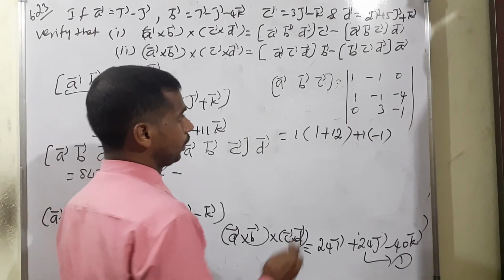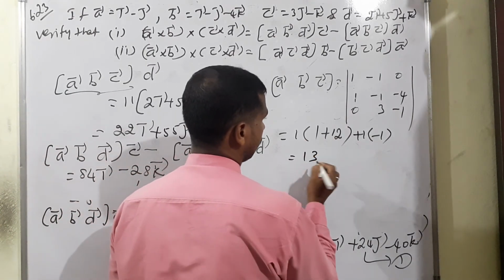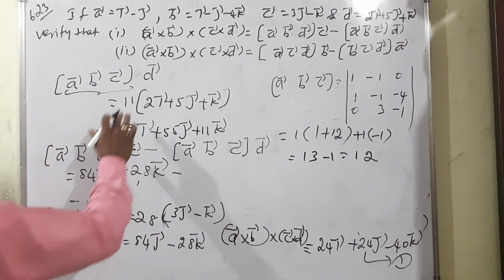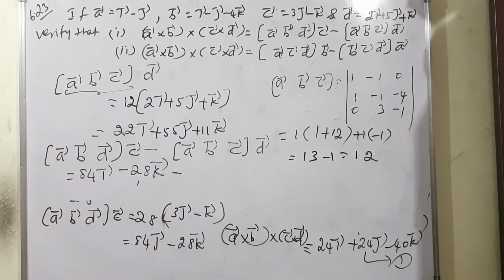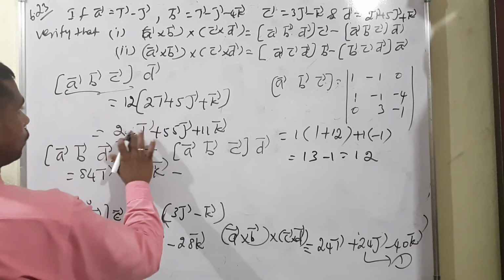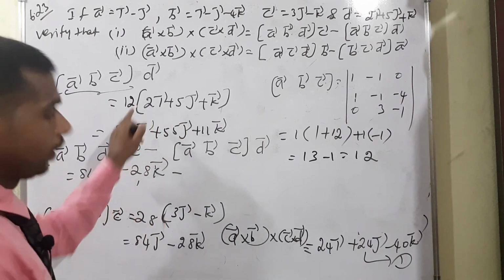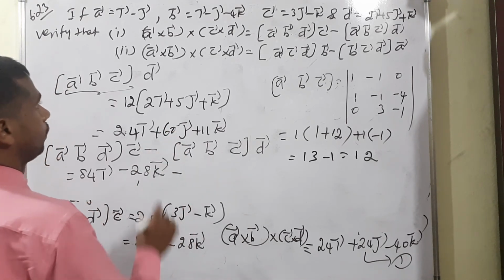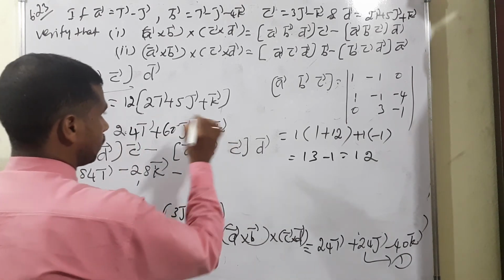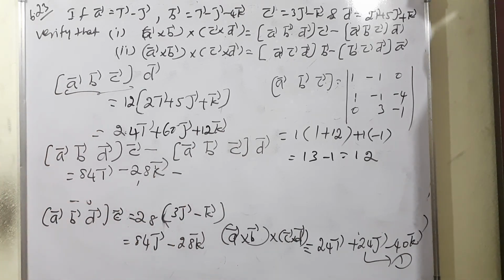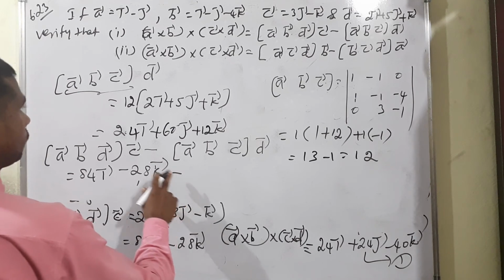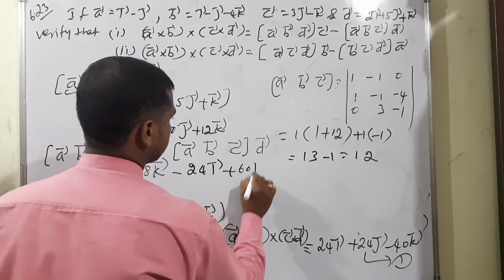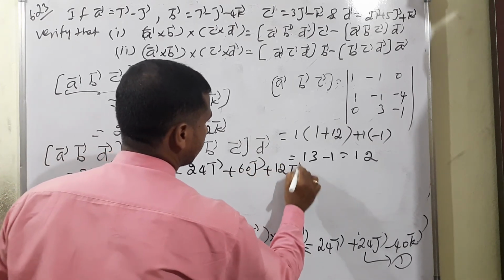Sorry my dear, here actually 1 plus 12 is equal to 13 will come. So 13 minus 1 is equal to 12, isn't it? So here actually 12 will come. So 12 means now 12 into 2, 24. Again 5 12s are 60. Then 12k. There is also 12k. This is one of the parts, isn't it? Now we can simplify minus of 24i vector plus 60j vector plus 12k vector.